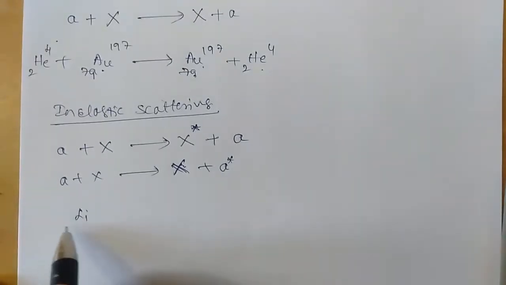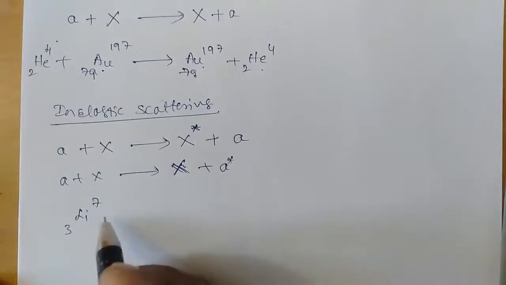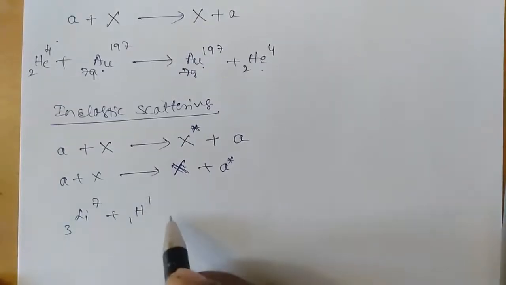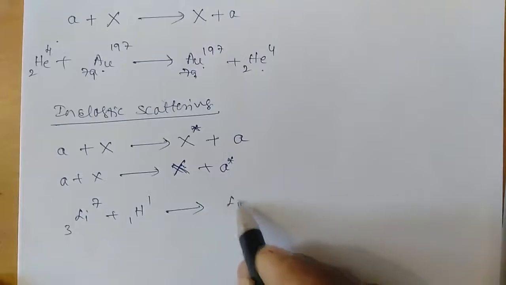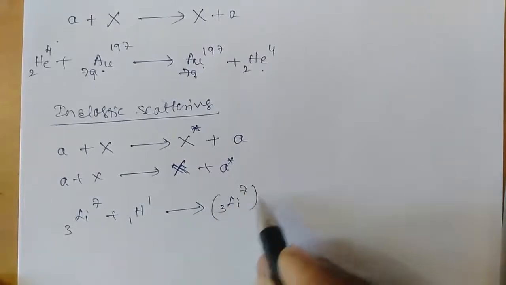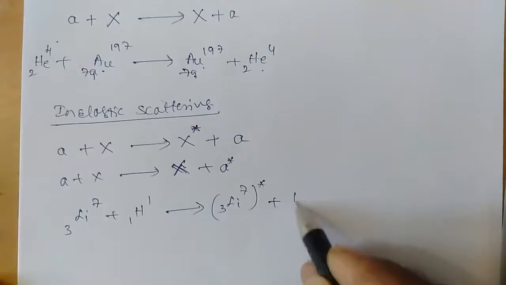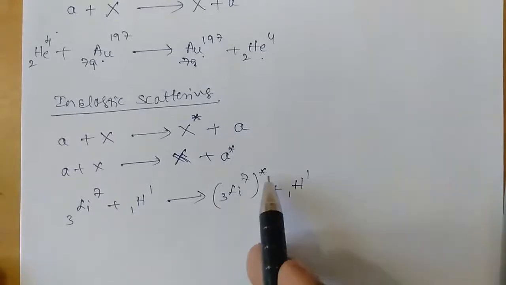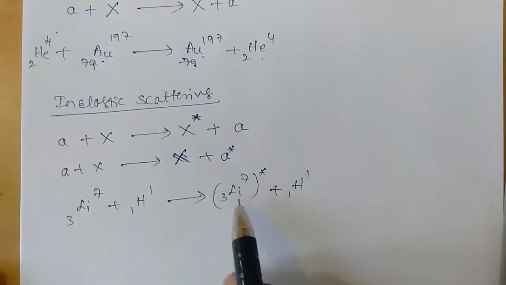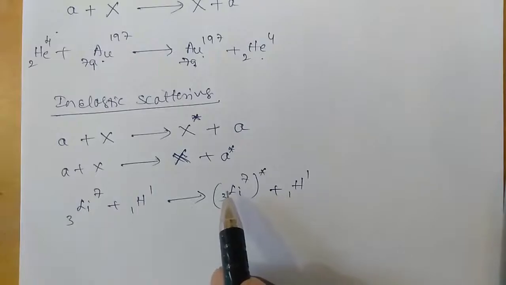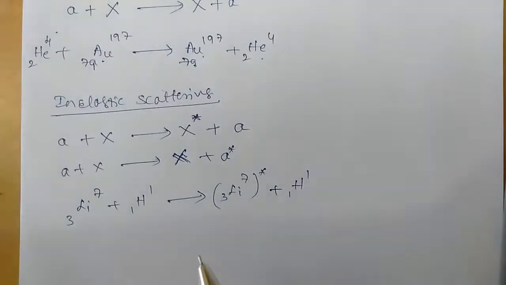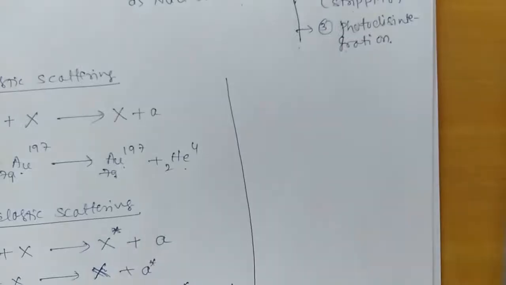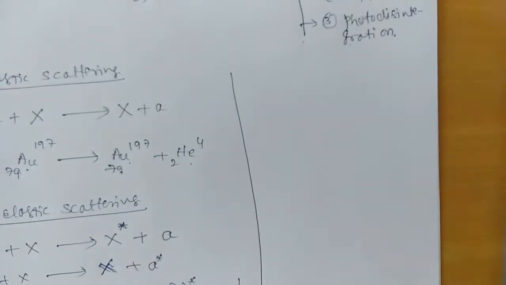So let us consider a reaction where a lithium nucleus is bombarded with a proton. The product nucleus goes to the excited state with the emission of a proton itself. The star indicates that the target product nucleus which is formed will be in the excited state, and it will come to the de-excited state by the emission of a gamma photon. Until now we have seen that the target nucleus and the product nucleus that was formed were one and the same.